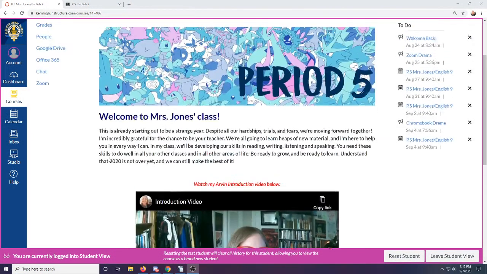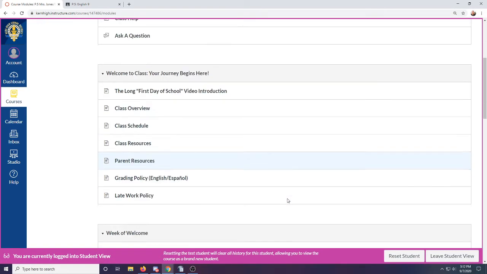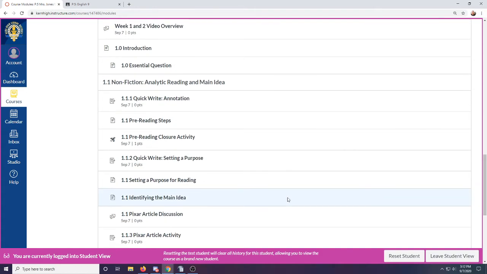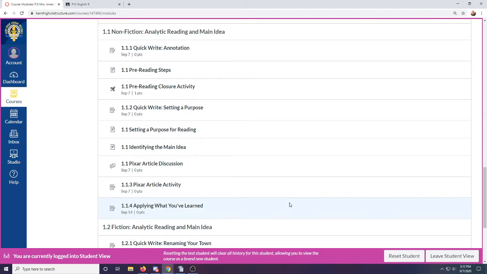Alright, so if you log into Canvas, you'll probably start off at the home page. You'll move over here to the module section. You'll click modules, and as you scroll down, you'll see that our first module has definitely been expanded upon. I think when we left off with our Pickstar article activity, you already had access to activity 1.1.4. Just notice that it is due September 14th as well.